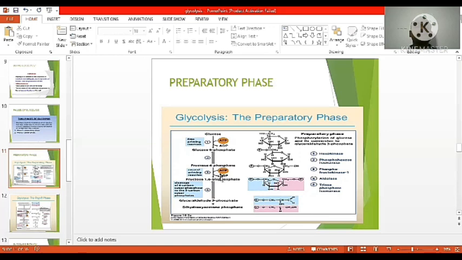The phosphate is attached to the first carbon of fructose, so two phosphates are attached, to the first carbon and the sixth carbon. That's why we call it bis: fructose 1,6-bisphosphate, in the presence of phosphofructokinase.